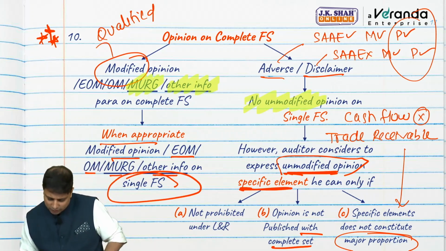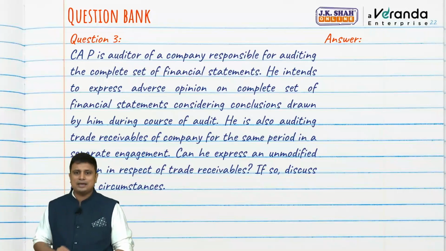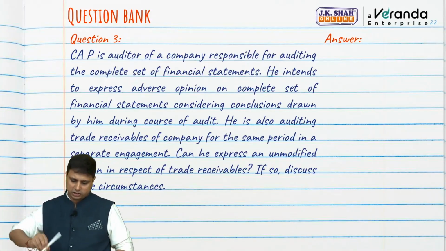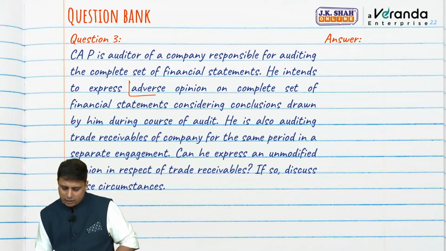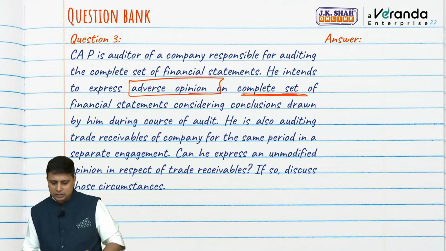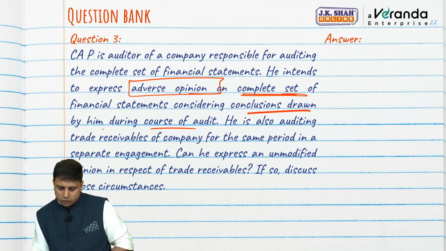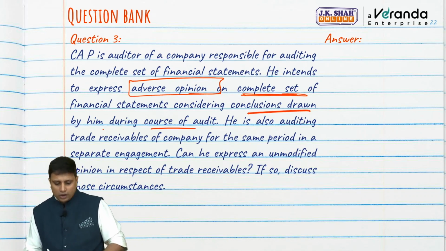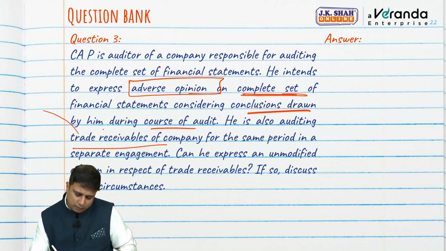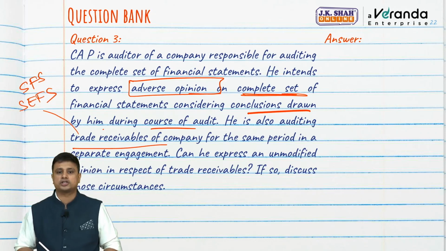Let us see one question based on this. CAP is auditor of a company responsible for auditing complete set of financial statements. He intends to express adverse opinion on complete set of financial statements, considering conclusions drawn by him during the course of audit. He is auditing trade receivables of the company. See, my friends, trade receivable is single financial statement or specific element of financial statement?